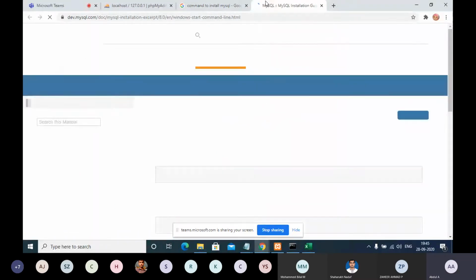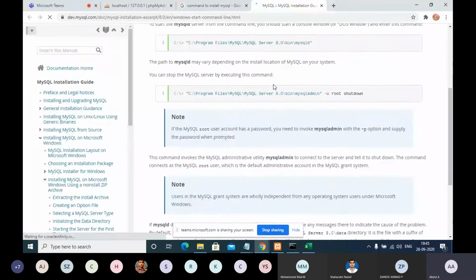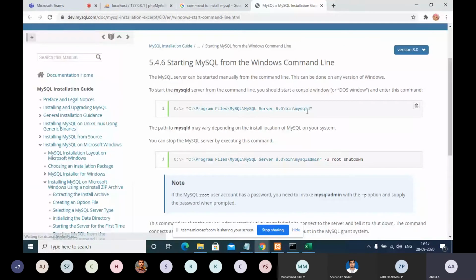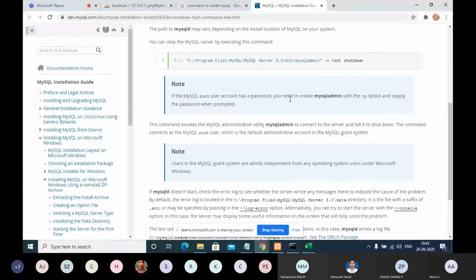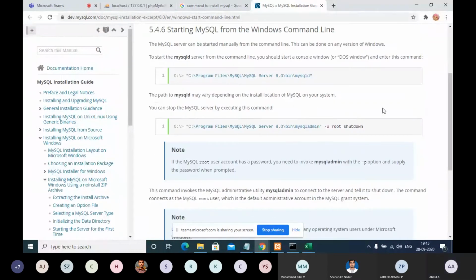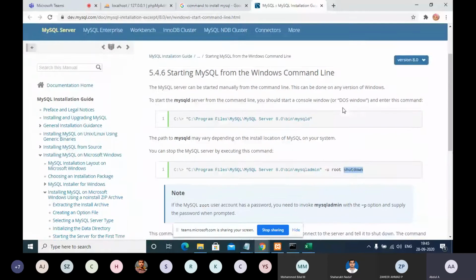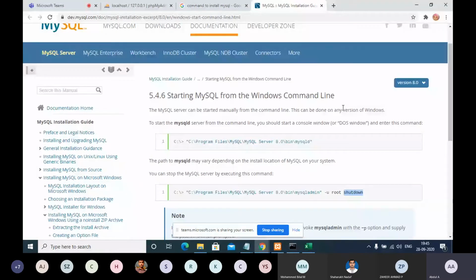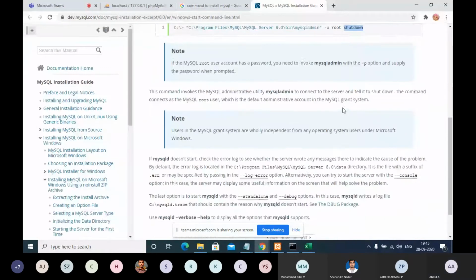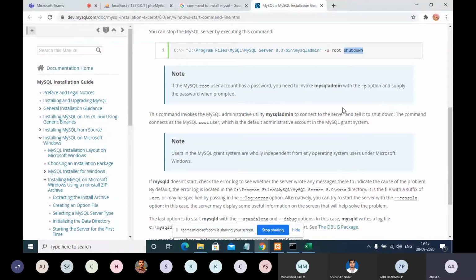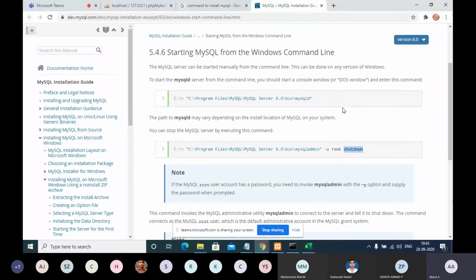Maximum of the documentation will be for Linux, though we can find some Windows based ones. It will give some RPM or other commands.